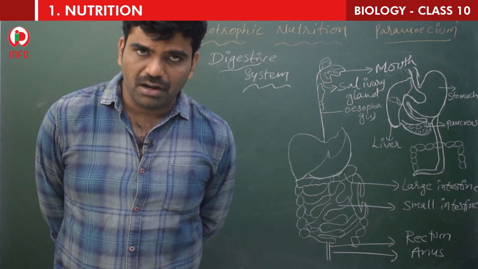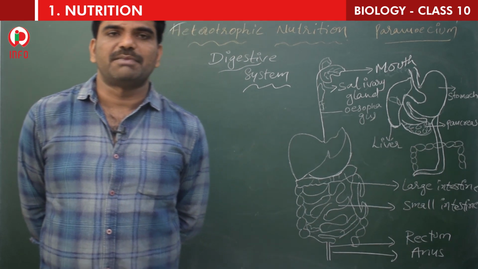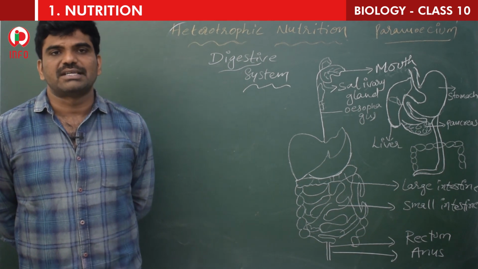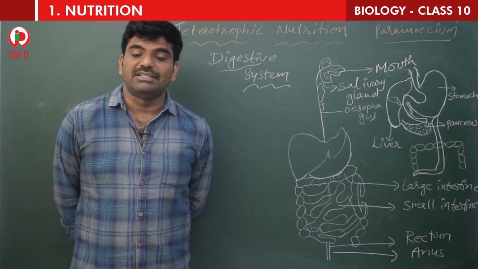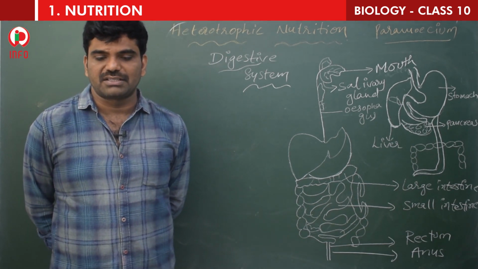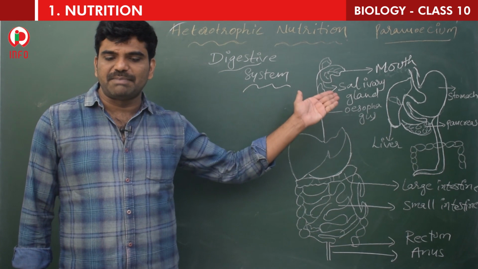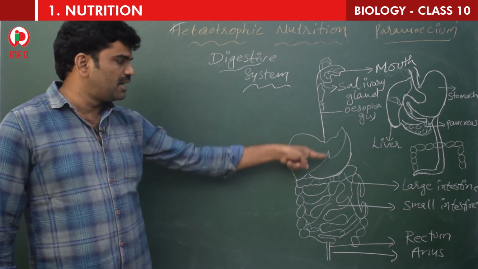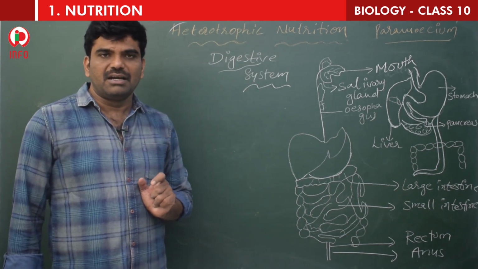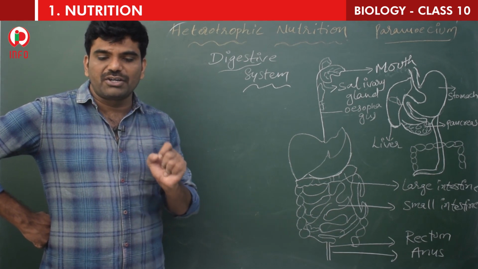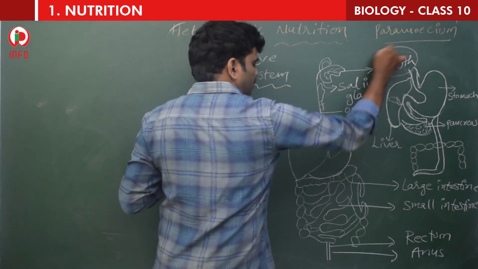Different parts are involved and perform different functions by using various digestive juices and enzymes. So many digestive juices and so many enzymes will be there. Let us observe the figure of the digestive system. The alimentary canal is basically a long tube. This tube from the mouth to the anus is called the alimentary canal, extending from the mouth to the anus.